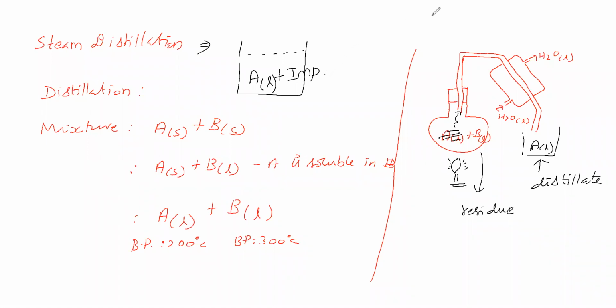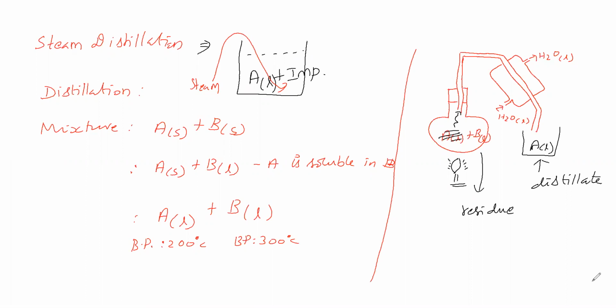Now to this we are passing steam. At the steam temperature, A should evaporate but not impurities.